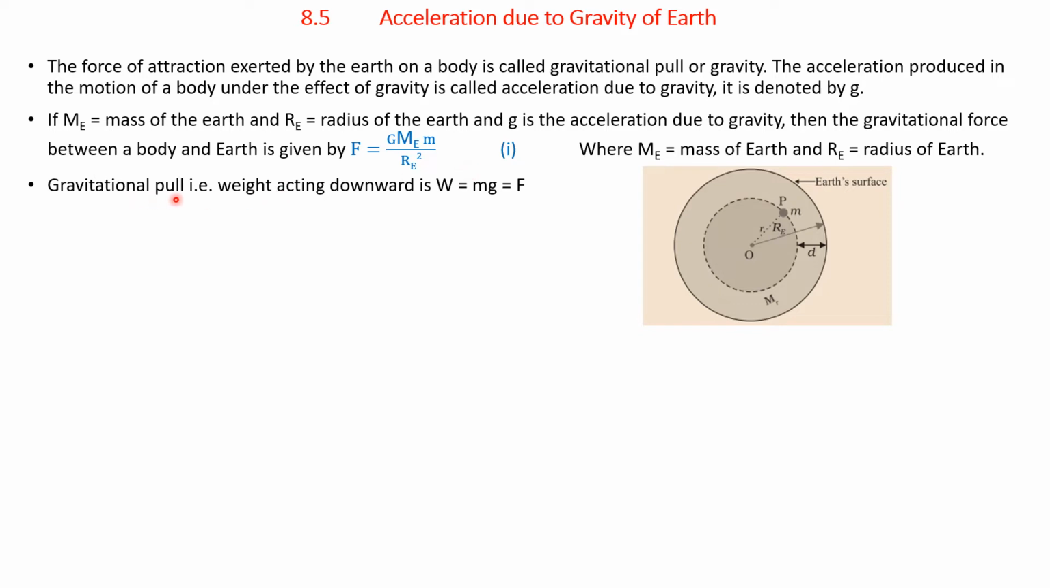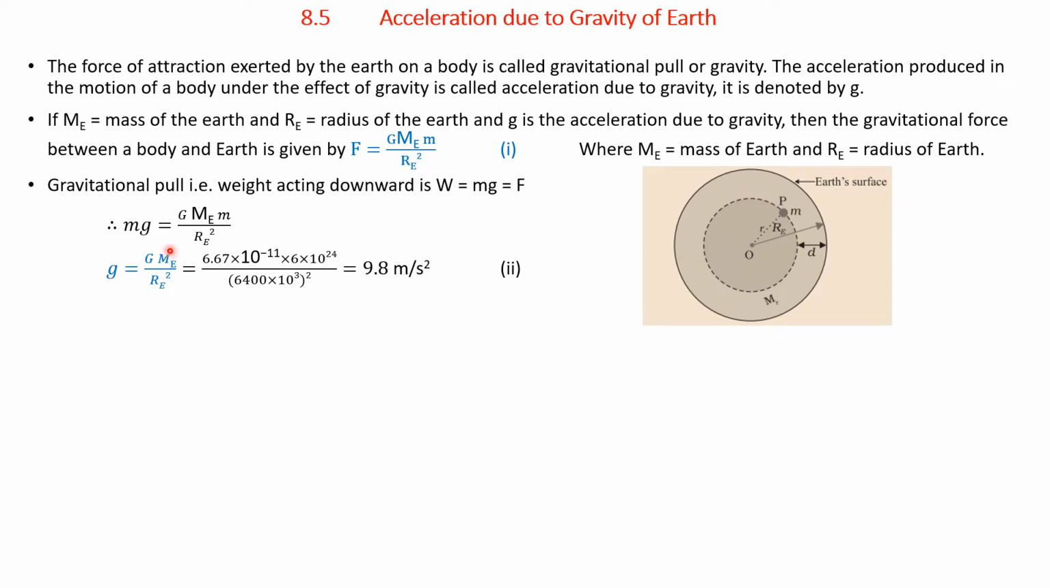Therefore, the gravitational pull, that is the weight acting downward, is W equals m into g. We know that weight is equal to mass into acceleration due to gravity, so mg is equal to the force. Putting the value of F, mg is equal to capital G into M E into small m divided by R E square.